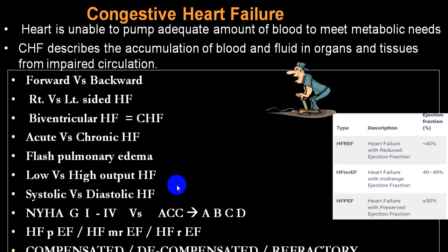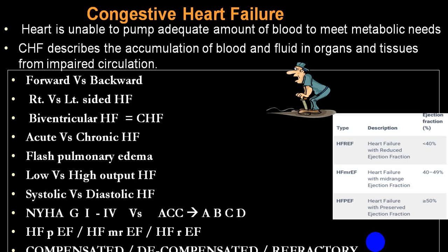But there is a condition where there is an increased blood volume. Because of increased blood volume, there is an increase in stroke volume. Now, because of heart failure, the stroke volume will reduce, but still the output is good. But compared to the amount of left ventricular end-diastolic pressure and diastolic volume, the output is less.